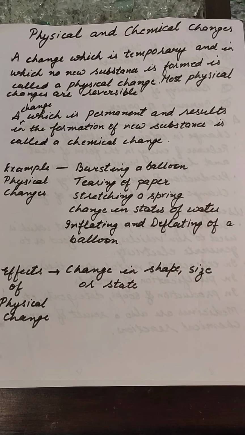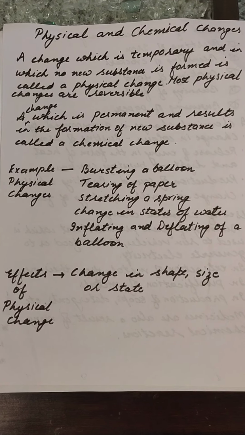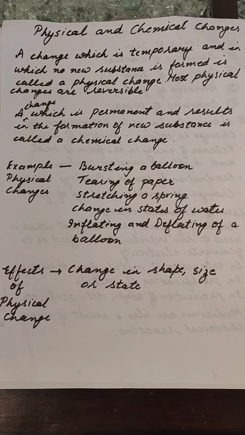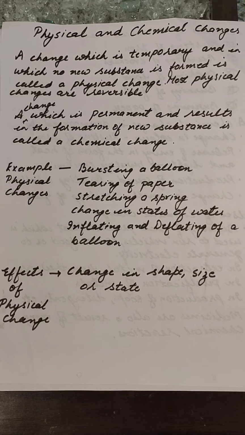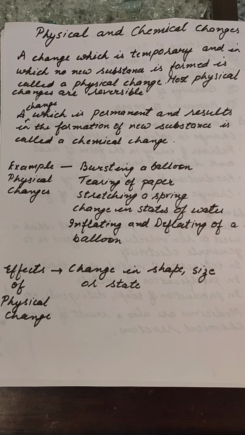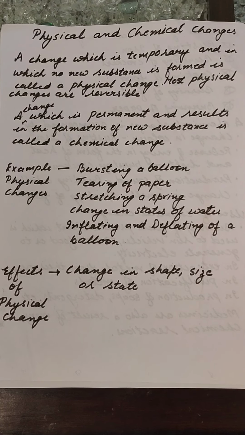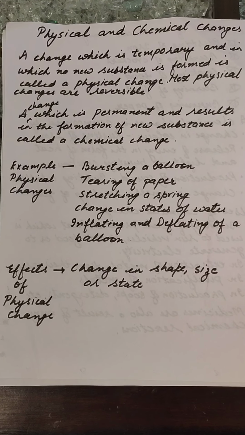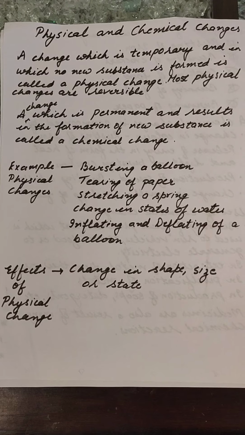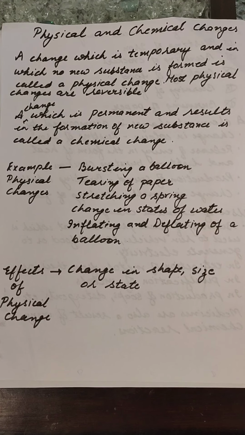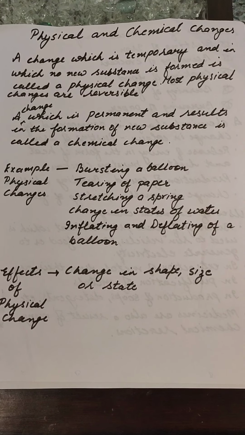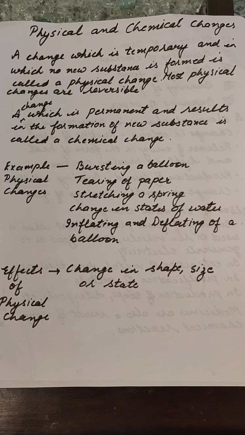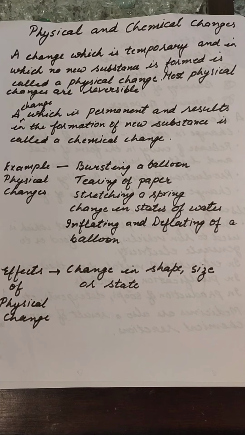What is a reversible change? A reversible change is a change in which we can get the original substance back in its original form. For example, ice changing to water. If we take out the ice and keep it outside for some time, the ice will melt and change into water. And if we keep the water in the refrigerator for some time, it will again change into ice. So it is an example of a reversible change.